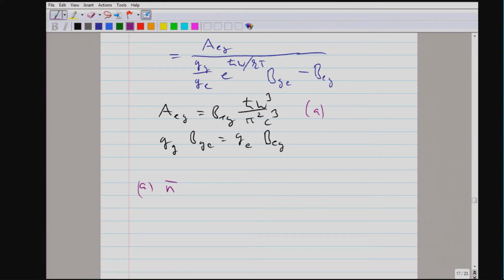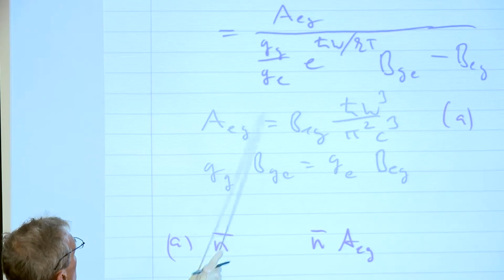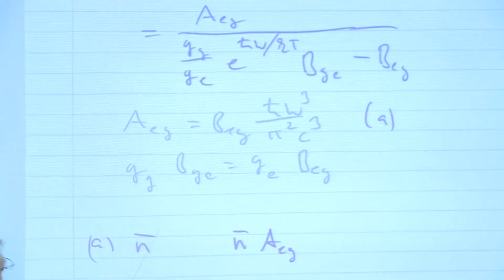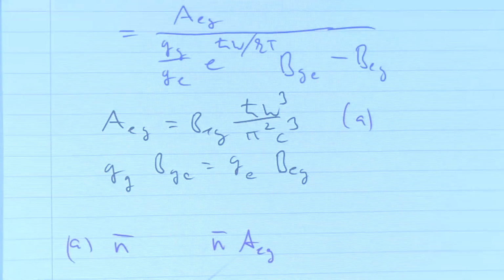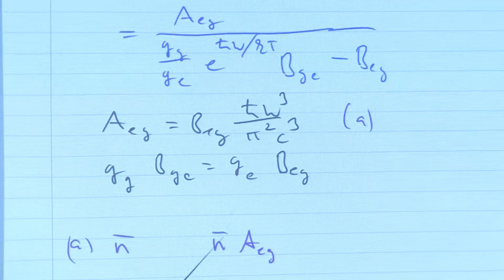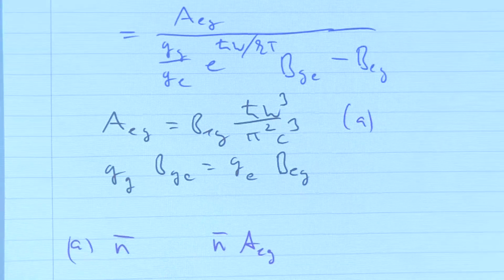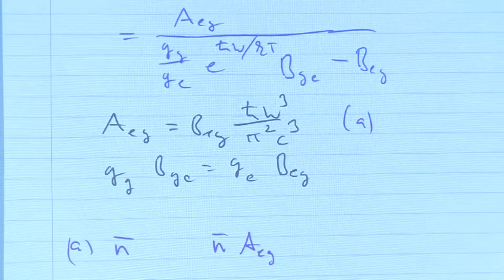This gives me on the left-hand side, I'm multiplying this with the photon number, so on the left-hand side I have A times the photon number. On the right-hand side, when I put in the photon number with this expression, it just gives me the Planck distribution, the spectral energy.